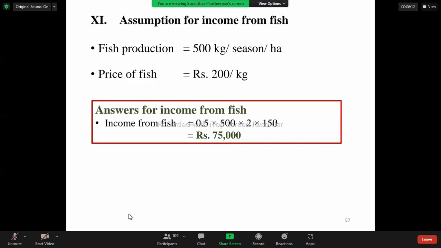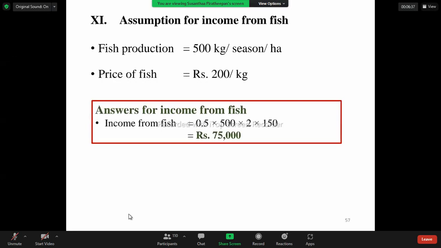Please don't write the slide as it is. There are some corrections. As I am using the phone, I could not correct the PowerPoint presentation. Please note it. I am sorry for the mistake. The price of the fish is rupees 150 per kilogram. So then we can calculate the income.